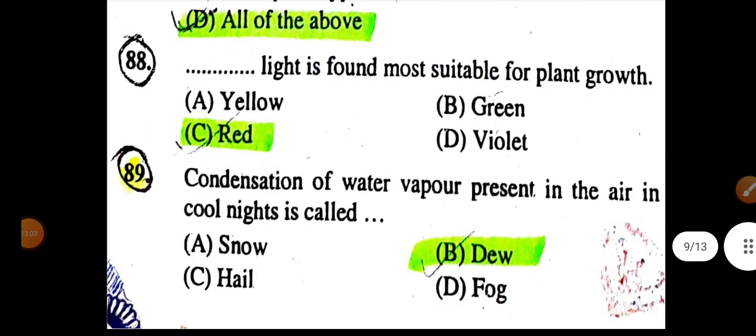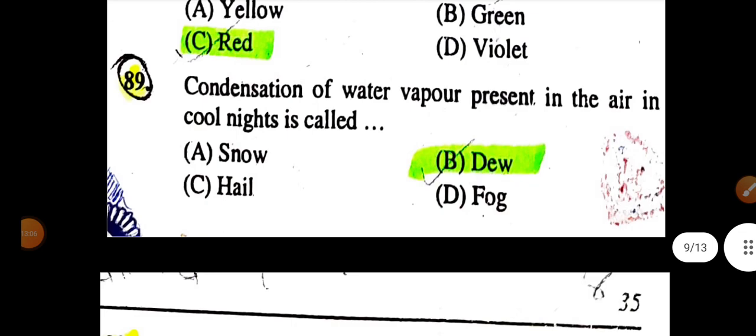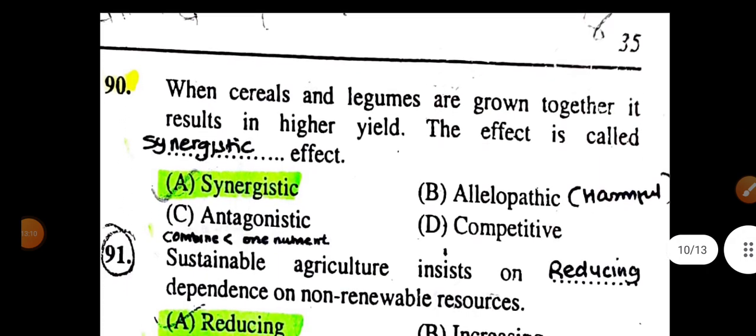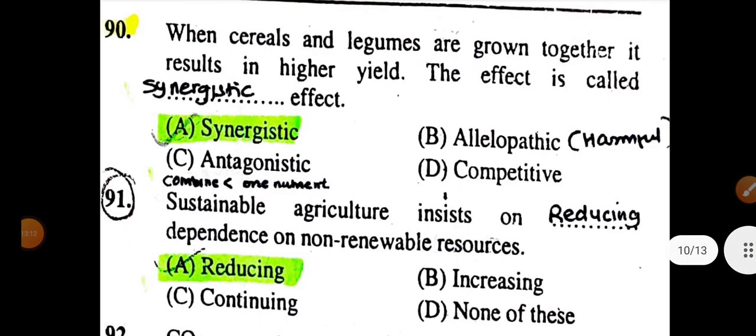Red light is found more suitable for plant growth. The condensation of water vapor present in air on a cool night is dew. When cereal and legume are grown together, they result in higher yield. The effect is called synergistic effect. Allelopathy is a harmful effect, and antagonistic effect with respect to yield aspect. When a combined nutrient application gives less yield than one nutrient alone, it is antagonistic effect.